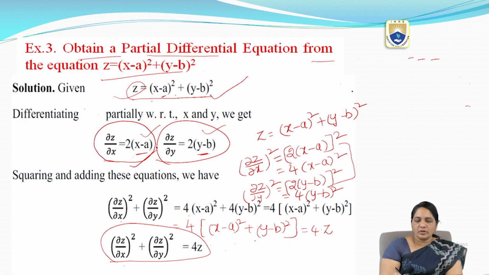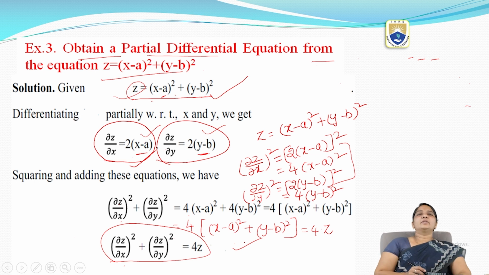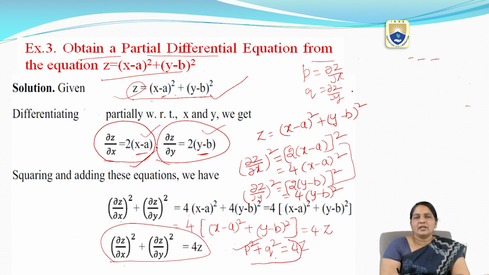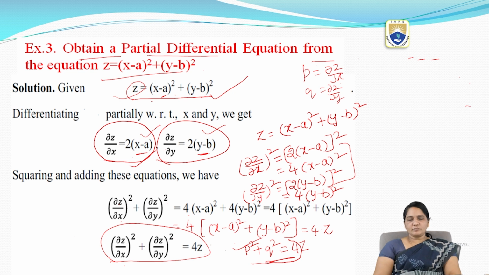So finally I got this PDE: (dou z by dou x) whole square plus (dou z by dou y) whole square equal to 4z. I can replace the notation here with p square. Already we know that p equal to dou z by dou x and q equal to dou z by dou y. Now I am replacing: p square plus q square equal to 4z. So this is our required PDE.